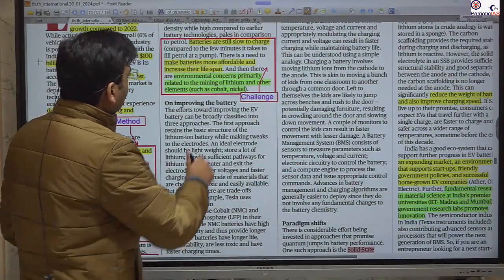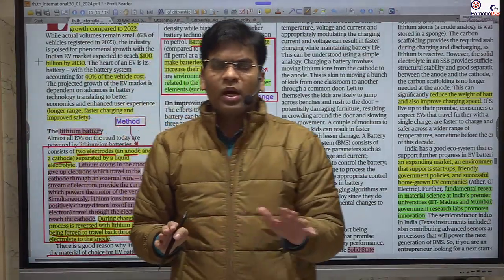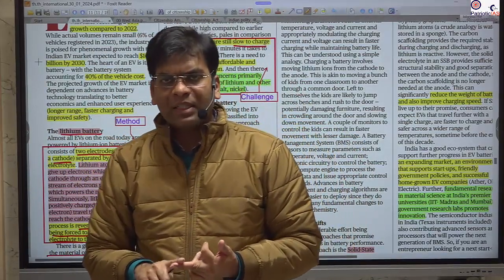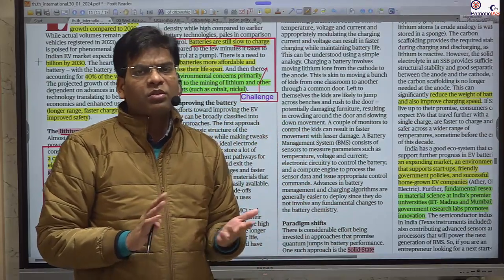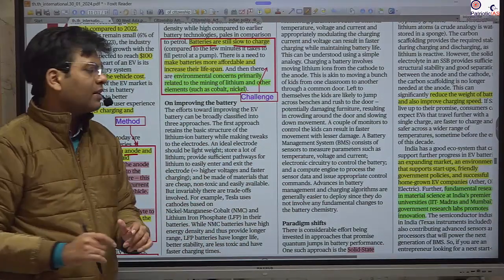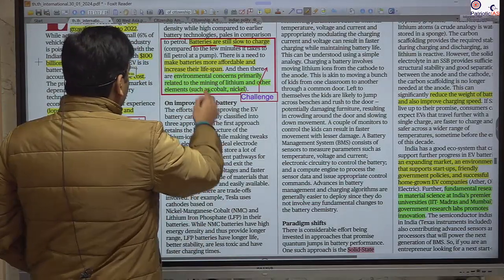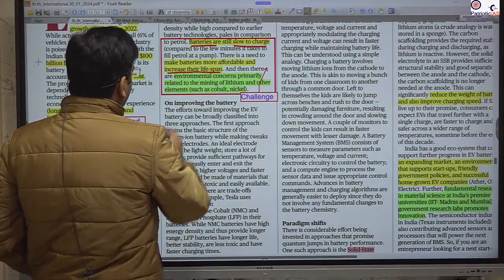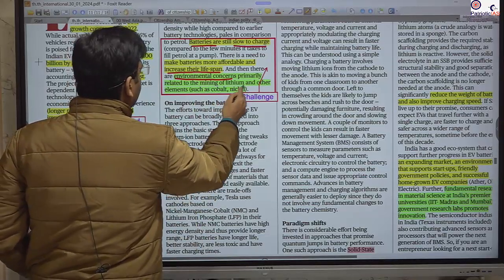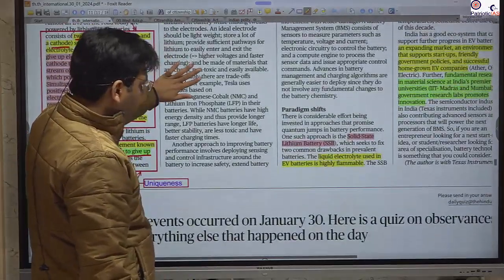So what is the challenge? The charging is slow. Compared to refueling with petrol, diesel or CNG gas, which takes 5 to 10 minutes, this takes hours, and you need proper charging facilities, which are absent. Also, the life span needs to be increased, and there are still environmental concerns, because the mining of lithium, cobalt and nickel impacts the environment as well. So these are the things.